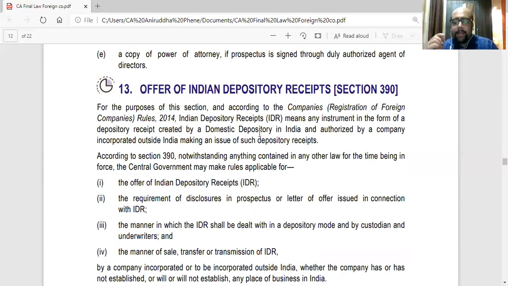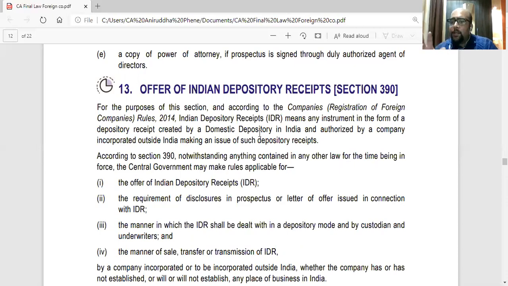Now, what is ADR? Now, suppose an Indian company wants to raise money in dollars, American dollars, for maybe their expansion in US or for any other reason. They need the money. What will they do? Firstly, they will appoint a banker. Now, that banker is called a custodian bank.